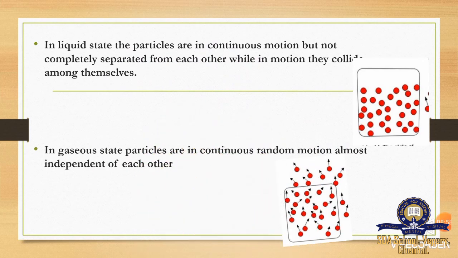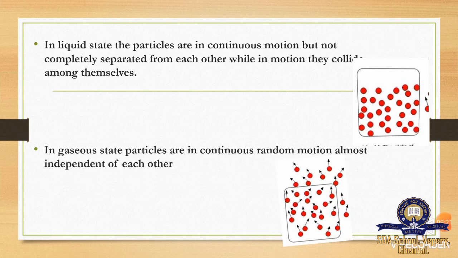In liquid state, the particles are in continuous motion but not completely separated from each other. While in motion, they collide among themselves. So this statement says that in a liquid state, the particles are loosely packed.